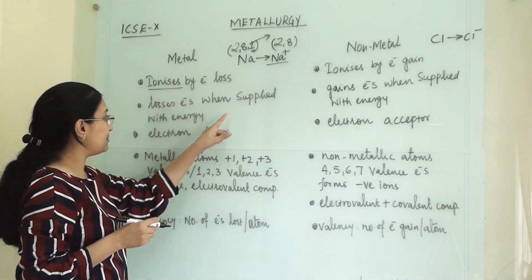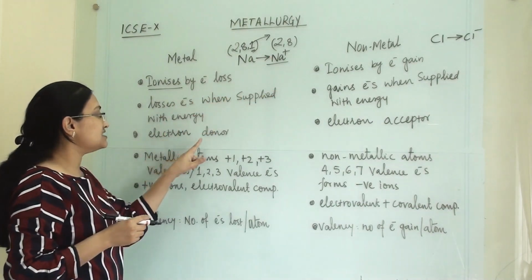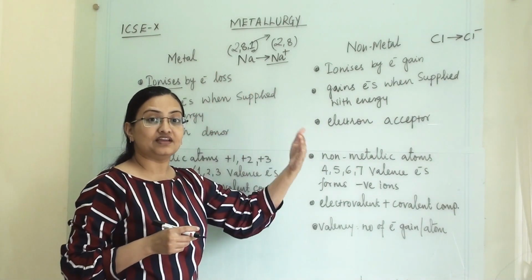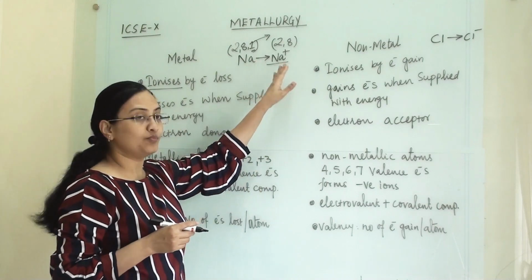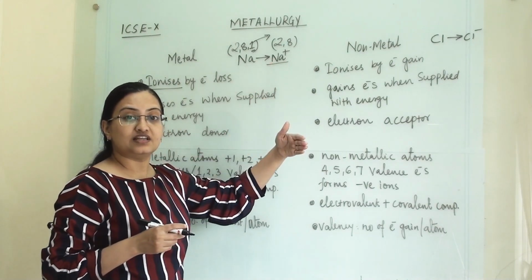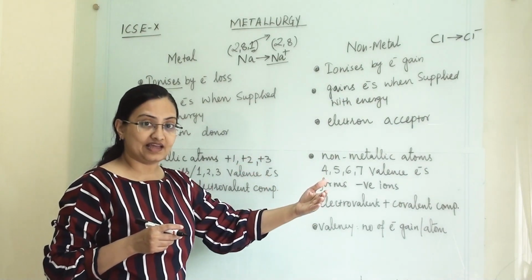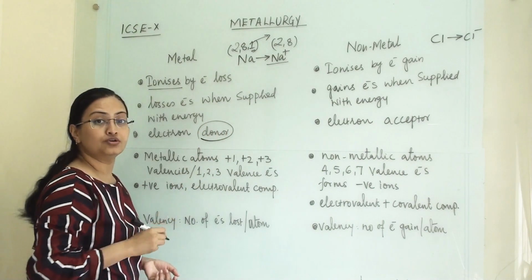So when we are supplying energy, it will lose electron and it is electron donor. Whatever electron they are losing while forming ion, those electrons will be accepted by some other non-metallic element. So that's why it is termed as electron donor.